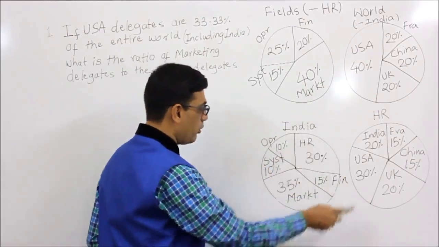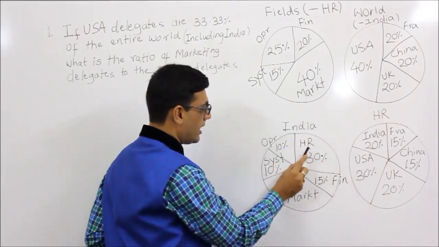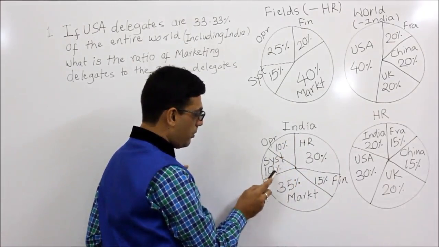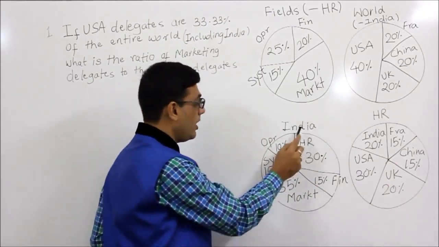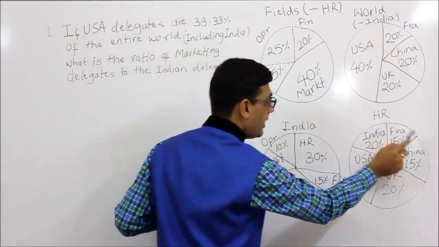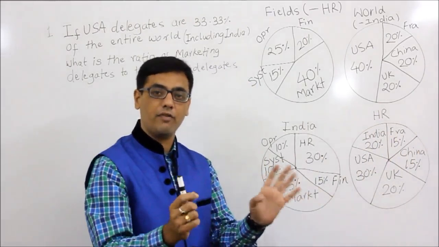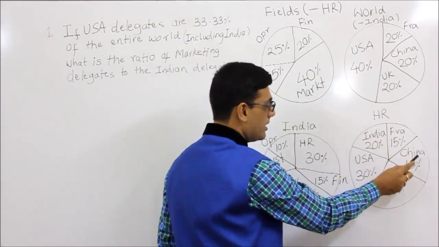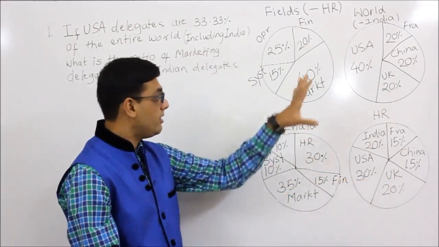Now let's say this graph is what? This is India. Complete breakup of India. HR 30%, finance 15%, 35% marketing, 10% system and 10% operation. This is the breakup of India, only India. The fourth thing is the complete breakup of HR across the entire 5 countries. This is the HR breakup. India 20%, France 15, China 15, UK 20 and US 20. So these are the 4 pie charts.